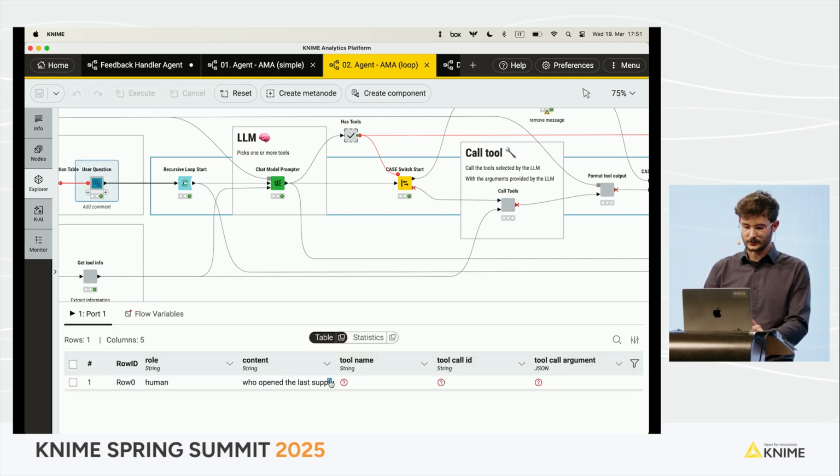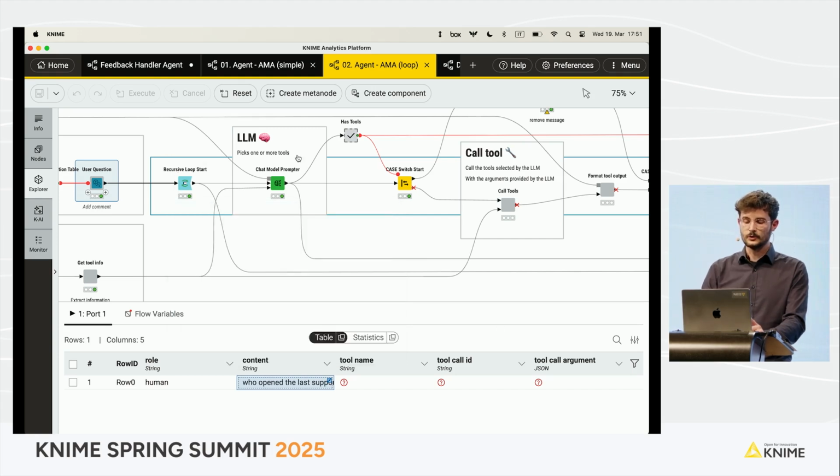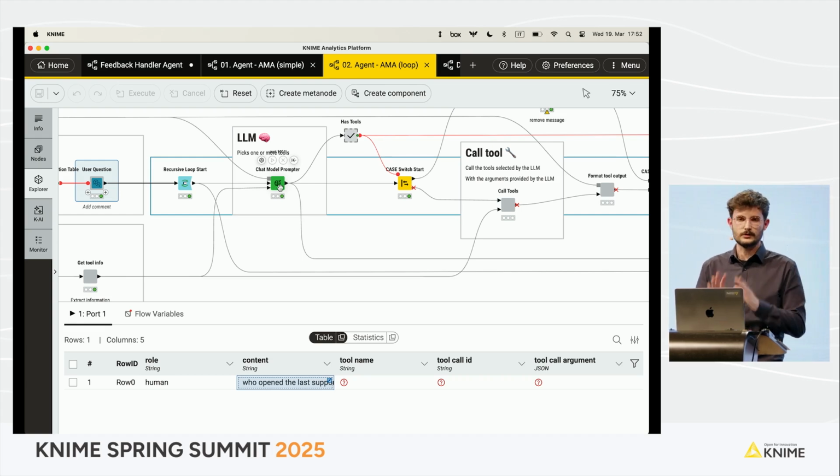In this case, the question was, who opened the last support ticket for the Hitman Hotel Group, which is one of our customers? And then, using the recursive loop, I basically call a tool, put that information in the loop, give it again to the chat model prompter, and then the chat model prompter is able to decide: do I need another tool call, or do I have enough information to reply to this question?